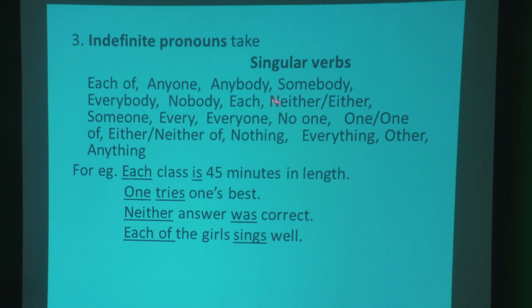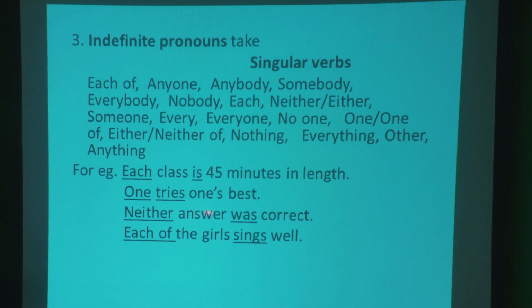Indefinite pronouns. Now let's talk about indefinite pronouns. Indefinite pronouns are like each of, anyone, anybody, somebody, everybody, nobody. These all you can read here. These take singular verbs. You see the example. Each class is 45 minutes in length. Look at it. Each is an indefinite pronoun. It agrees with is. One tries one's best. One is also an indefinite pronoun and it agrees with the singular verb tries.